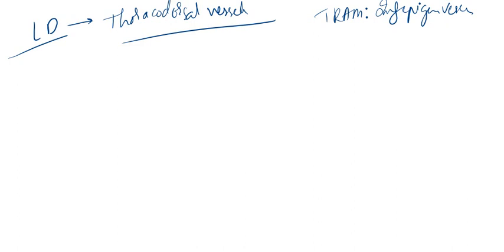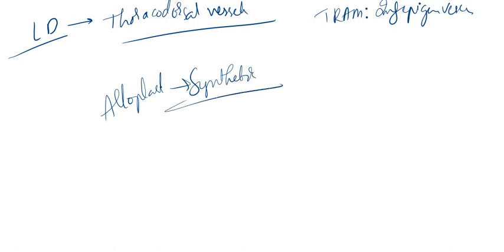Now we will discuss something about alloplastic flap. We discussed autologous, autogenous flap right now. So right now we will discuss the alloplastic type of flap. Alloplastic flap reconstruction means we use synthetic flap. Now what are these synthetic flaps or implants made of?